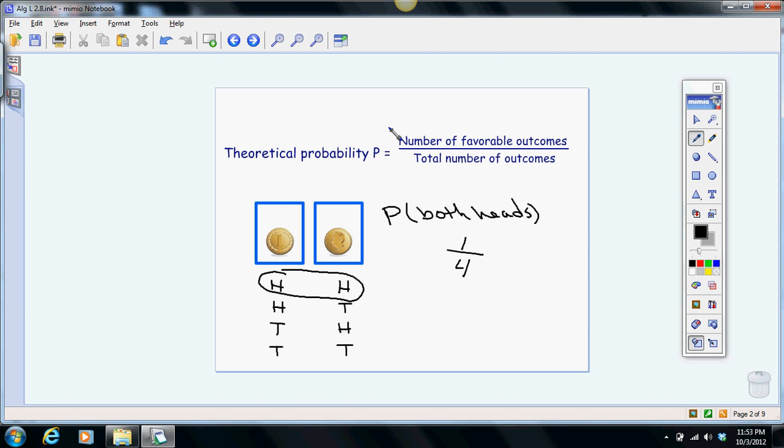So theoretically, we would think that if we did this experiment, and we tossed or flipped 2 coins 4 times, one of the times we would get both heads. That doesn't mean it's going to be like that every time, though. But theoretical probability says it should be.